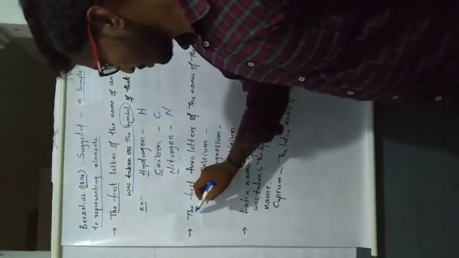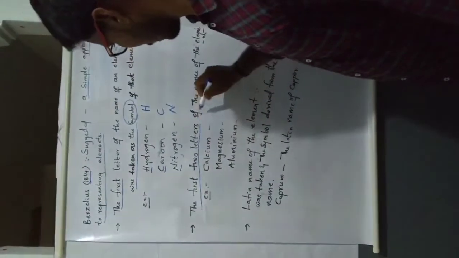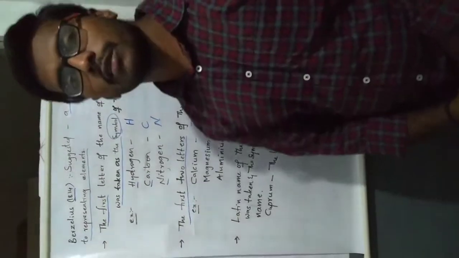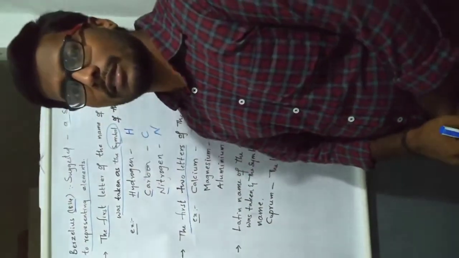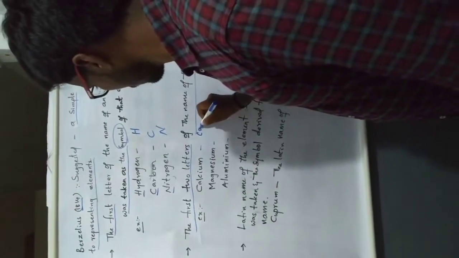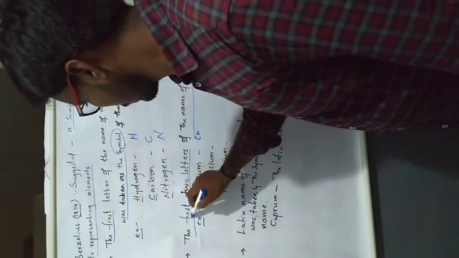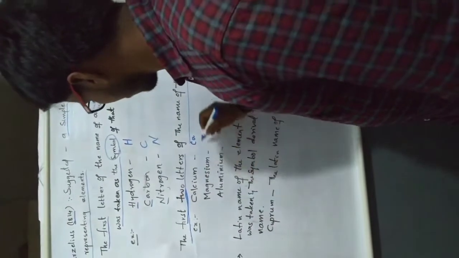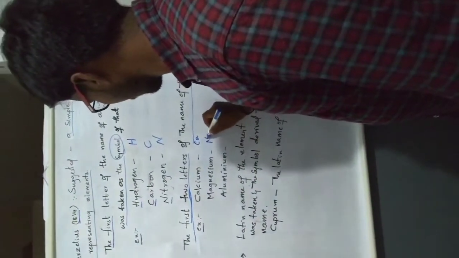Next, the first two letters of the name of the element. Like calcium, the symbol of calcium is Ca. We are taking the first two letters. Magnesium. What is the symbol? Mg.